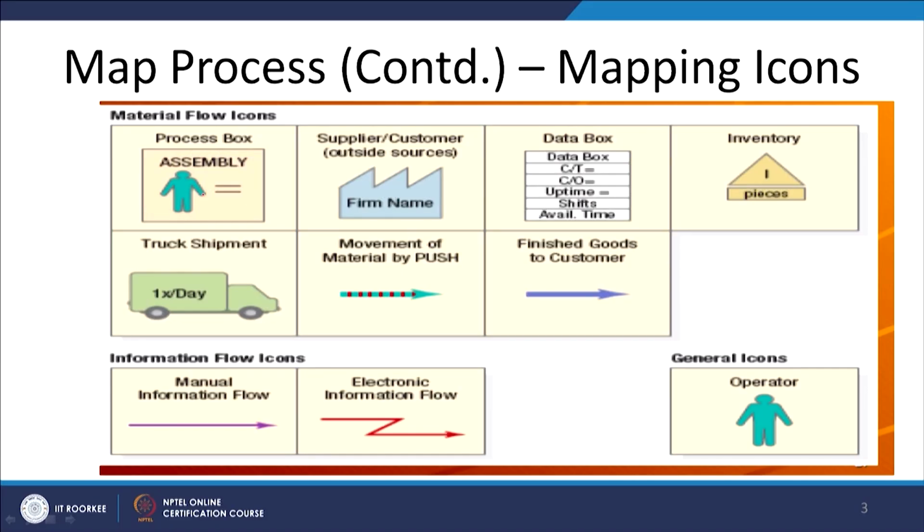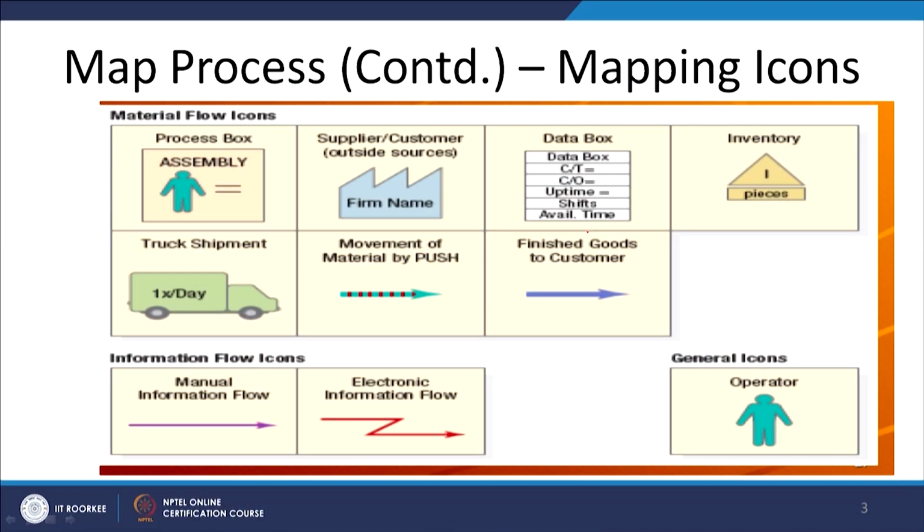And these are various symbols which we use whenever we prepare the value stream mapping diagram. So, this is the process symbol, that some process is happening. This is the symbol for representing an organization which may be the customer or the supplier, outside sources. That is being represented by this kind of zigzag factory symbol. This is the data box.